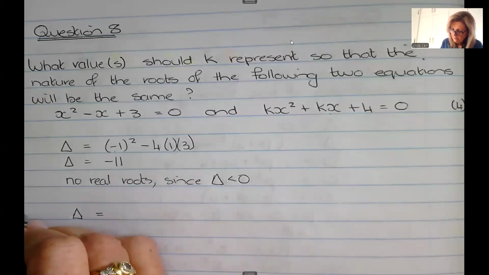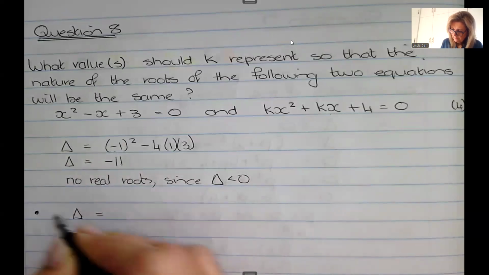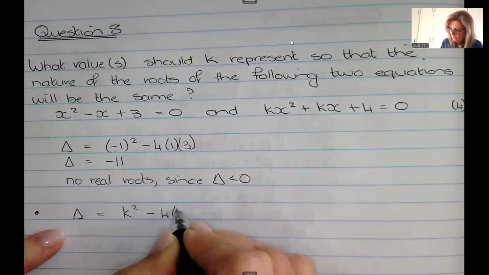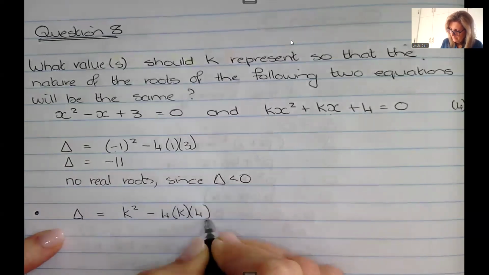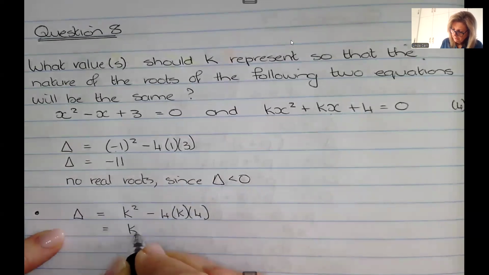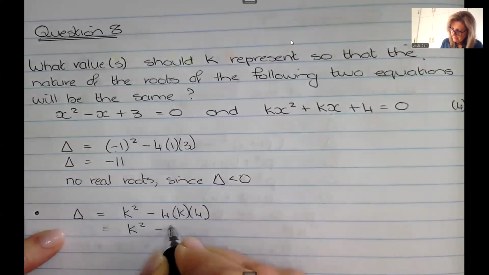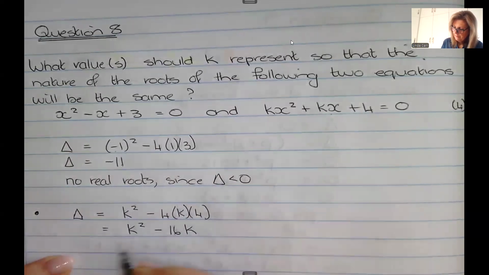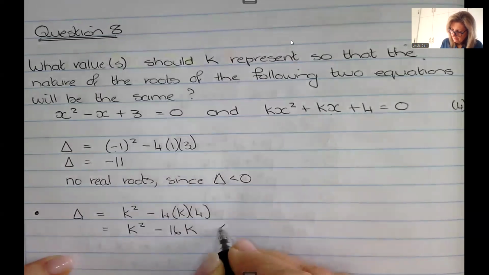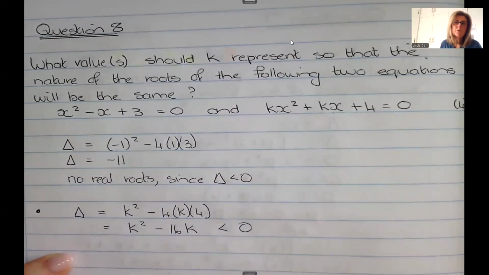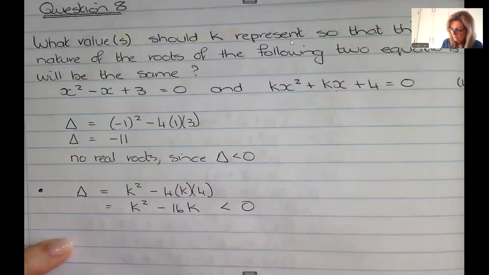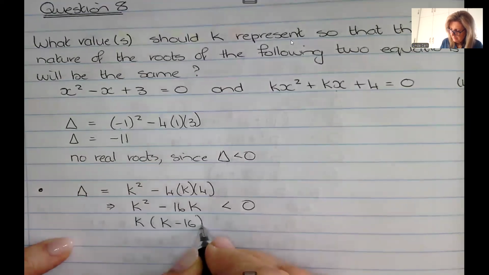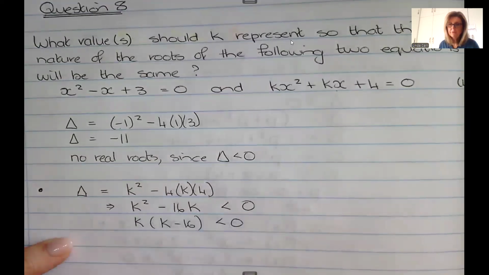So for the second equation, new delta, b squared minus 4ac, will be k squared minus 16k, and that has to be less than 0 because they have the same nature of roots. So k squared minus 16k less than 0.